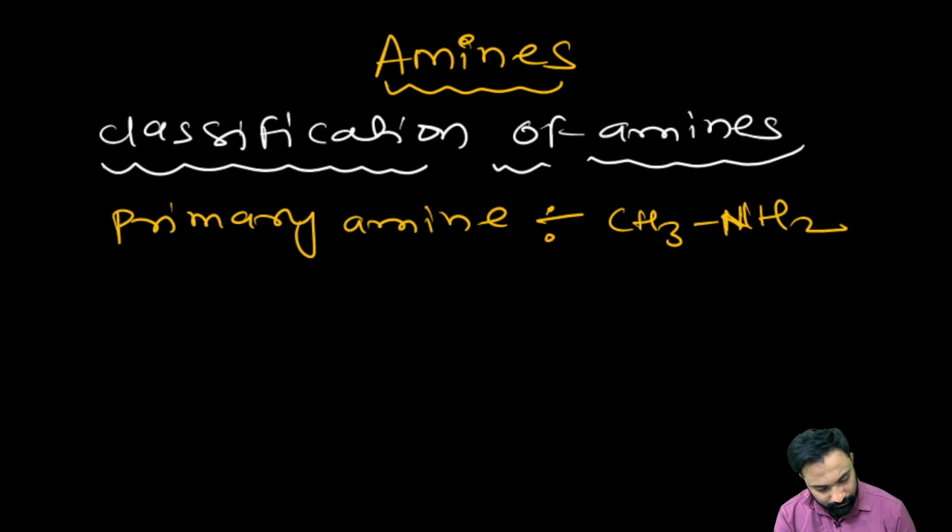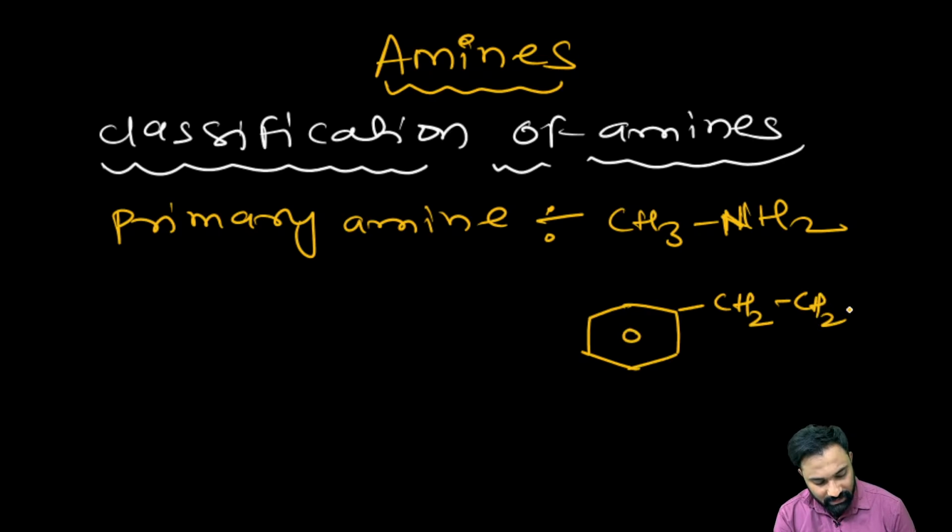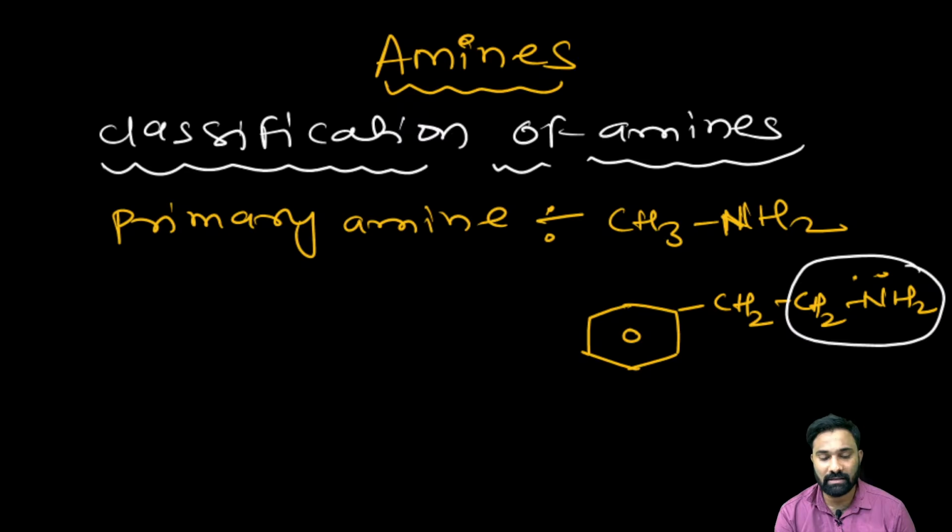If, for benzene, the nitrogen is attached in this manner also, we call it a primary amine only. If the nitrogen is attached to one carbon, we can say it is a primary amine. You have to be very careful with this one. Many students get confused in identifying which is a secondary amine, which is a primary amine and which is a 3 degree amine.